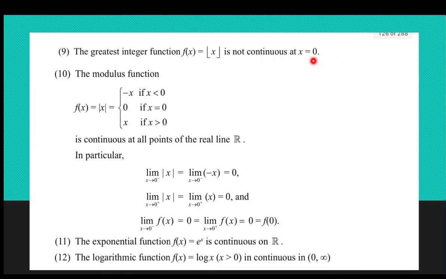X is equal to, in this particular point alone, it is not continuous. And the modulus function, we used to define modulus function as mod x is equal to minus x if x is less than 0, and 0 if x is equal to 0, and x if it is greater than 0, and it is continuous in all the points. Similarly, the exponential function is continuous, the logarithmic function is also continuous.